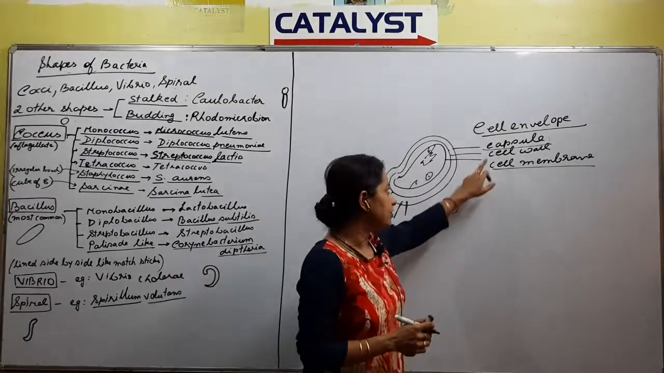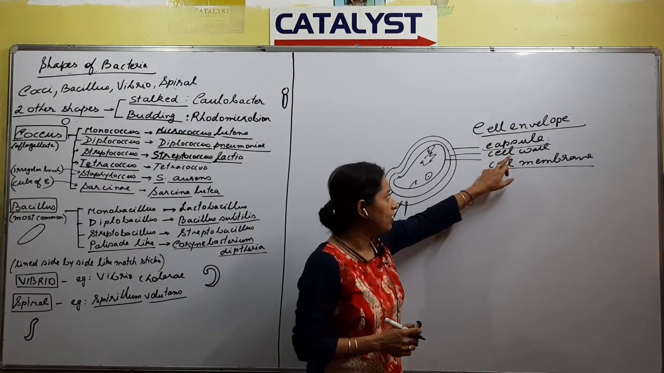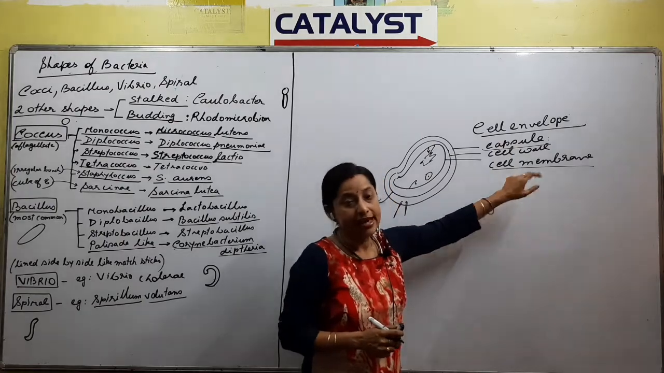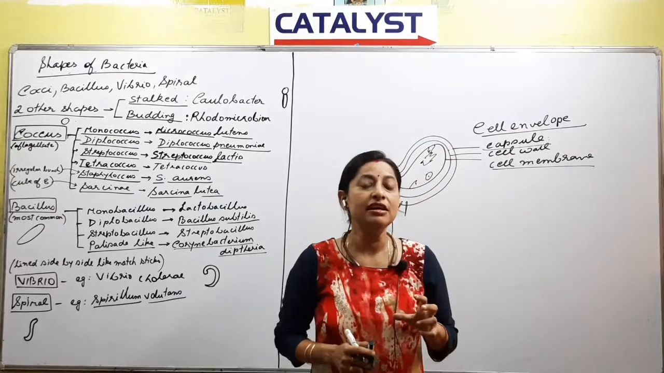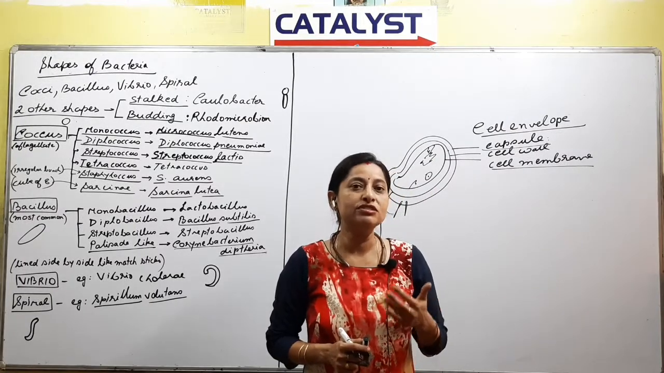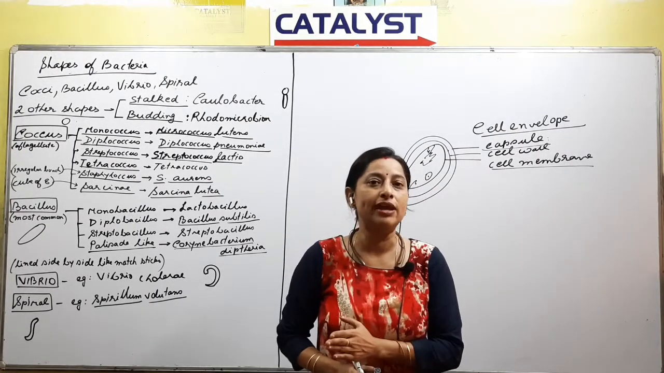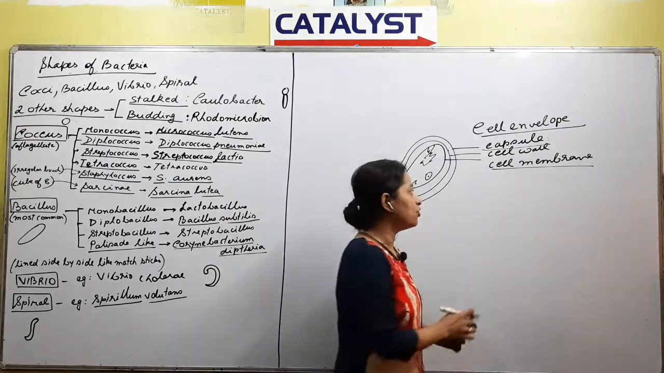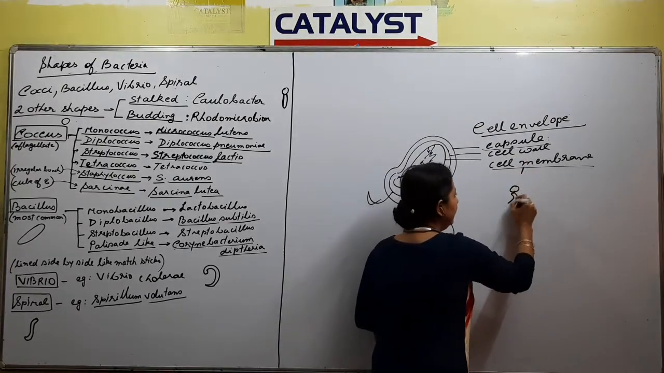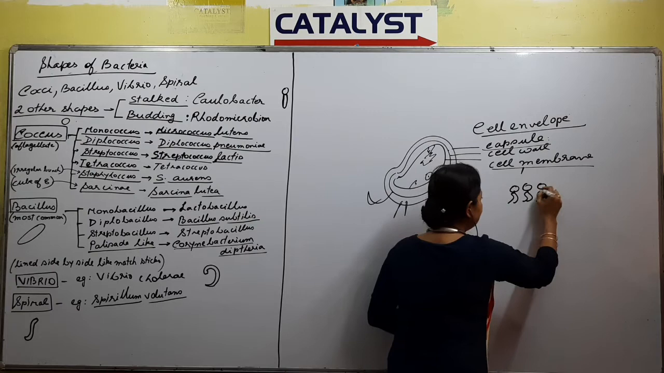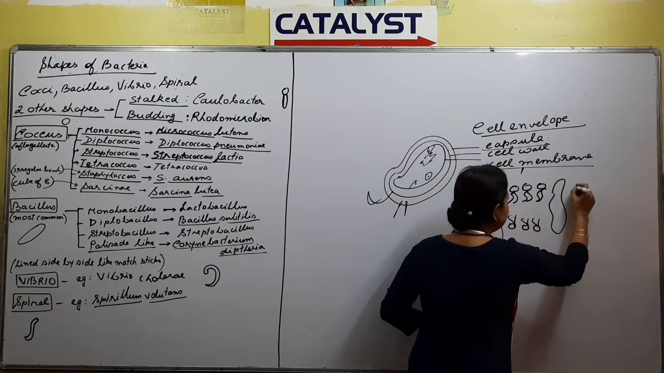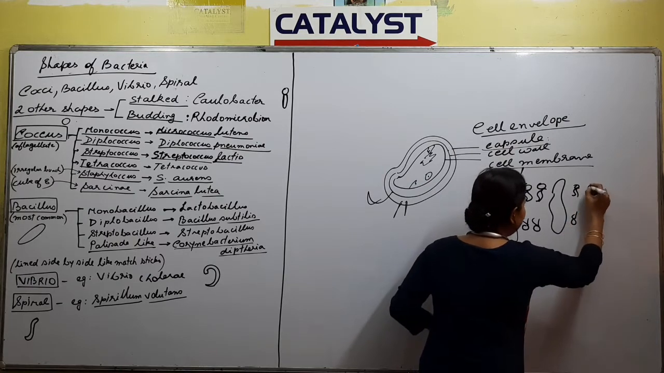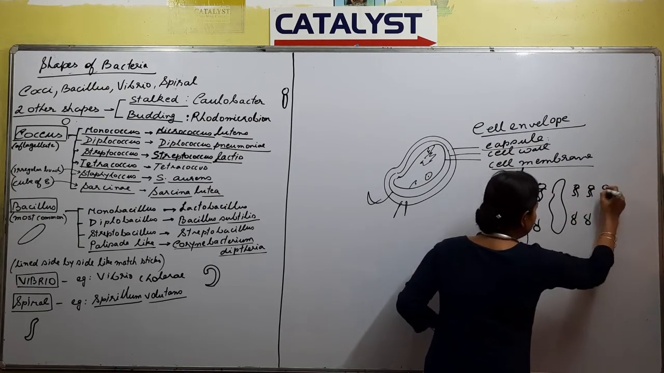We have talked about the capsule, and next to the capsule was the cell wall, and next to the cell wall was the cell membrane. Cell membrane was also called the plasma membrane, and how does the structure look? The structure looks almost the same as the cell membrane of a eukaryotic cell. In the last class, we drew something like this, and here again, we had phospholipids, right?